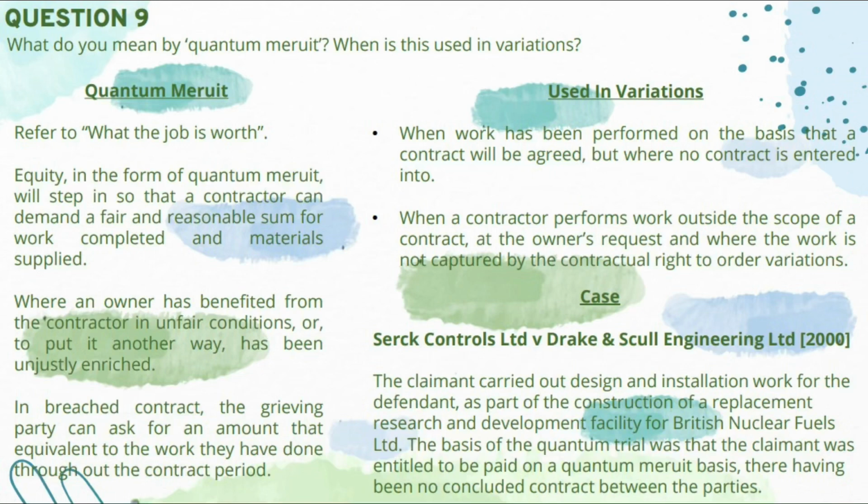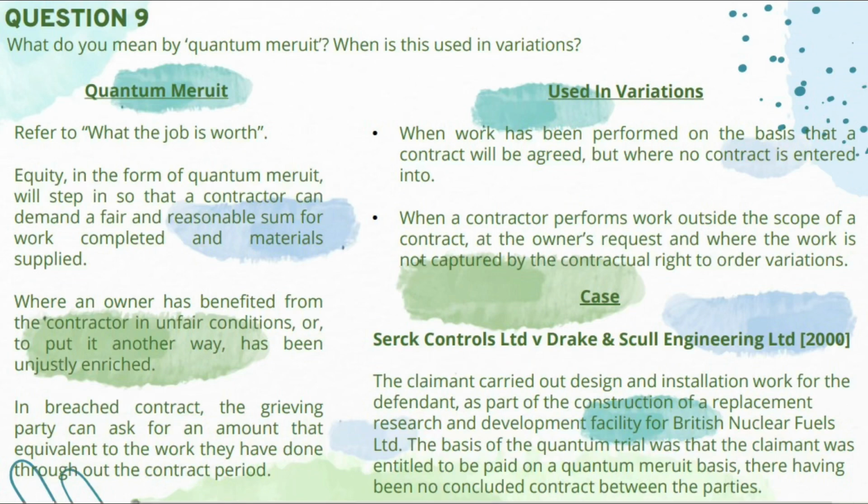Okay, now is question 9. Question 9 is, what do you mean by quantum meruit? When is this used in variation? Quantum meruit refers to what the job is worth. Equity, in the form of quantum meruit, will step in so that a contractor can demand a fair and reasonable sum for work completed and material supplied.